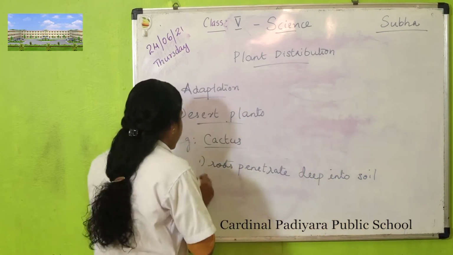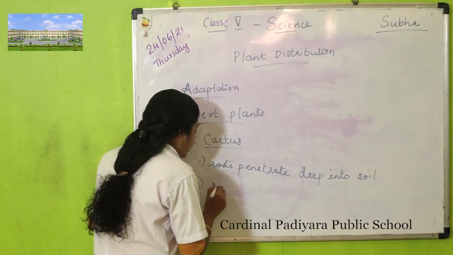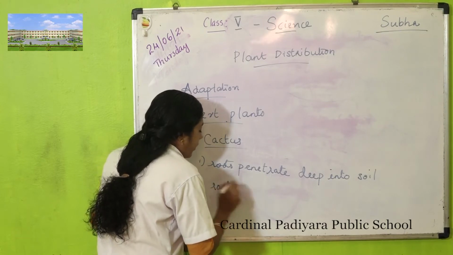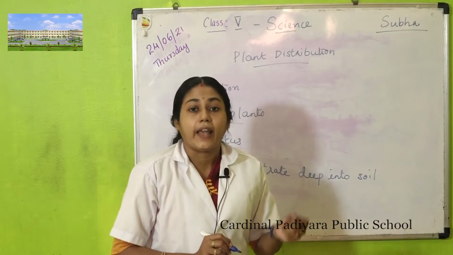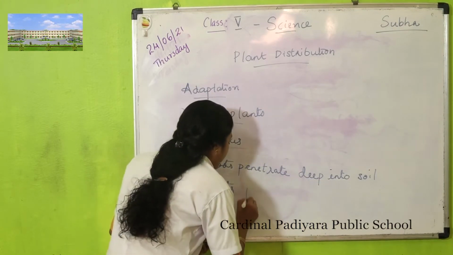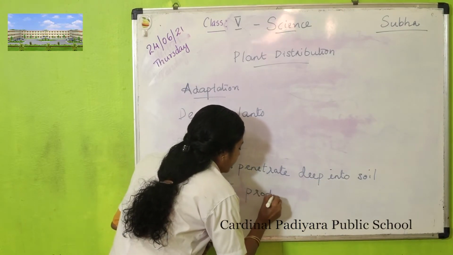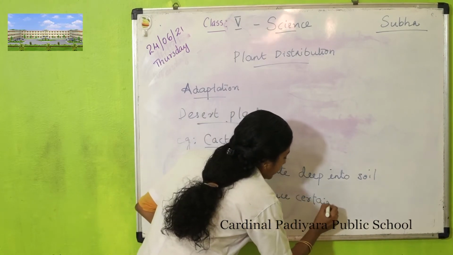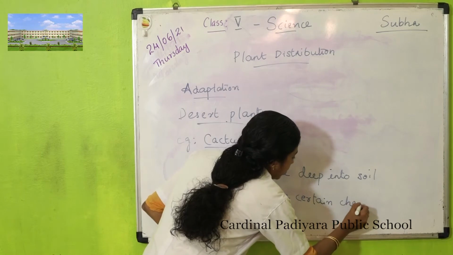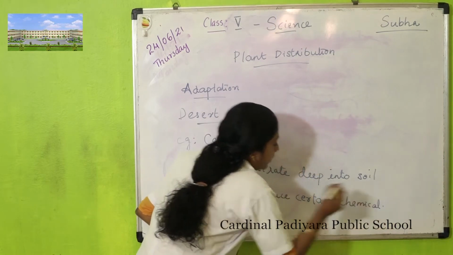Another adaptation is that their roots produce certain chemicals. For what?